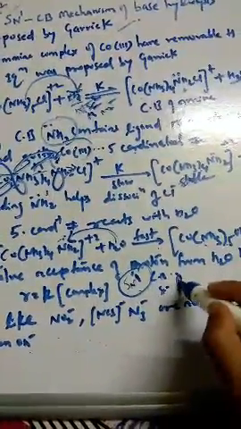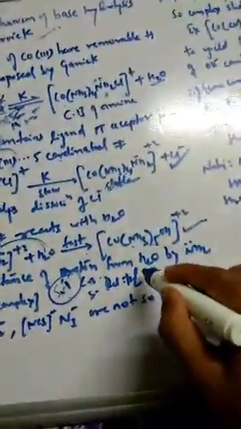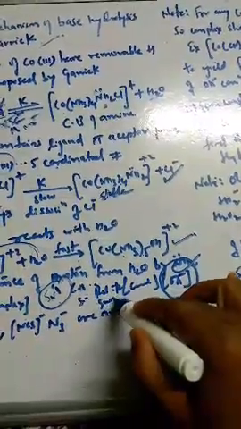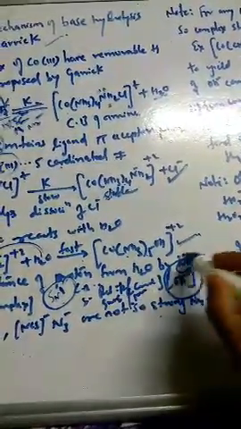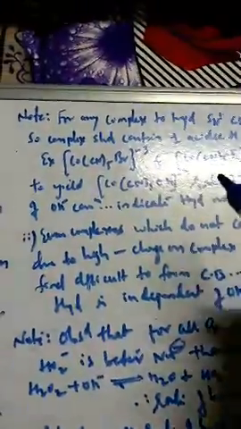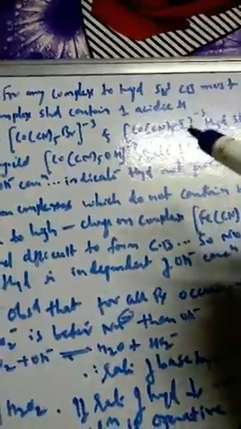In SN2 the rate of reaction depends on the concentration of the complex plus the concentration of OH minus ion, but at higher concentration it is independent of it, and SN2 may also act as SN1, a first order reaction, at higher concentration of OH minus. We saw this in the last video. One note you can have here: for any complex to hydrolyze by SN1, it must form a conjugate base. If any base hydrolysis has to happen here, the complex should form a conjugate base.